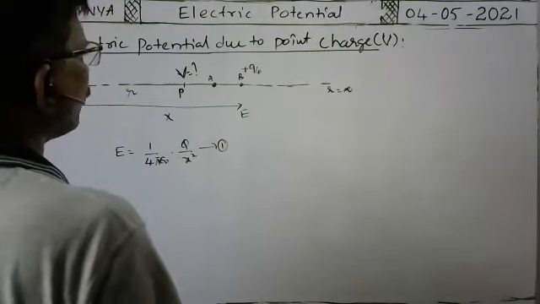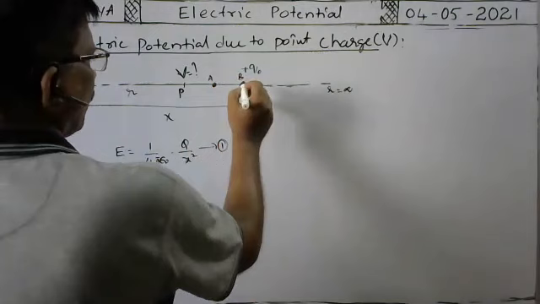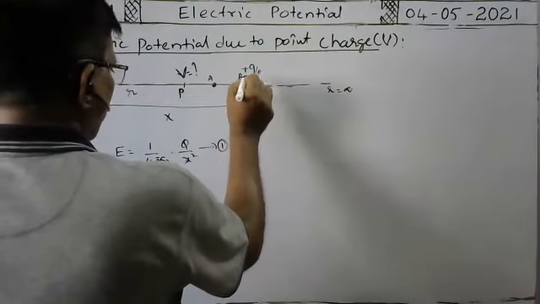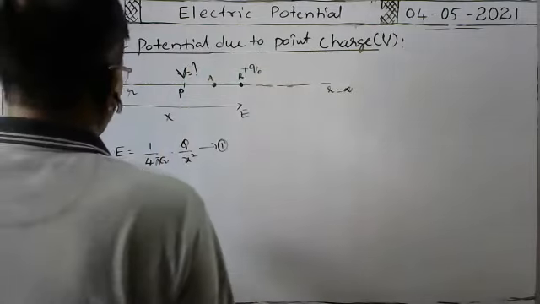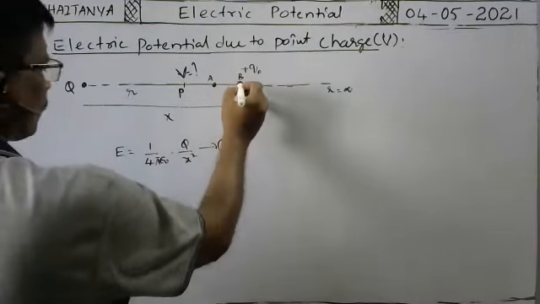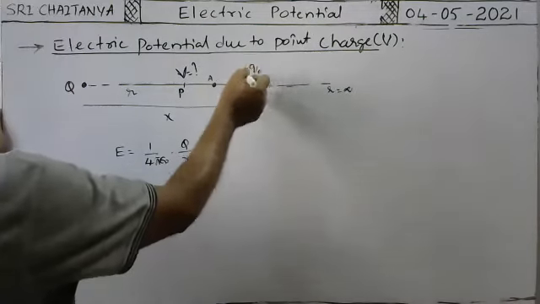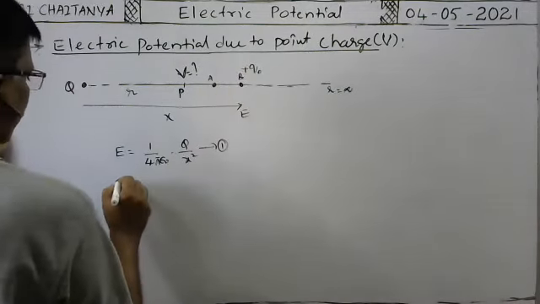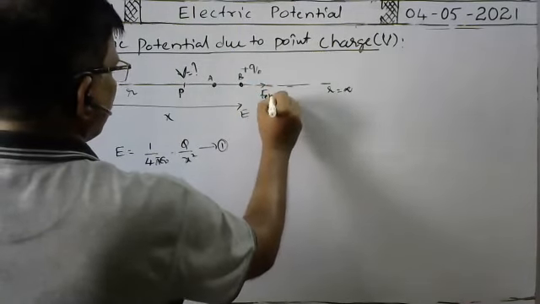Okay, now what is the force that acts on the test charge at this point due to the electric field here? What is the electric force due to the electric field that acts at this point on this charge q naught? That is the electric force in this direction, F electric.